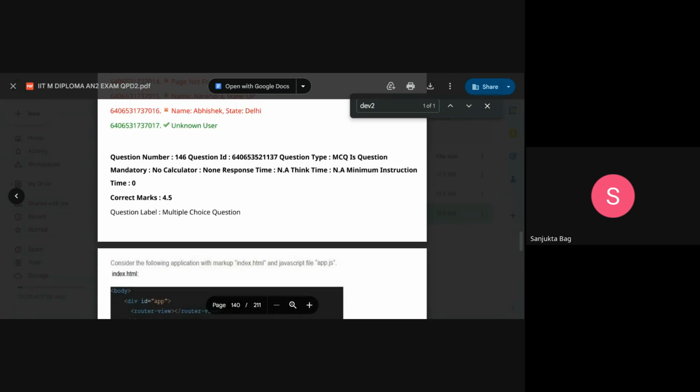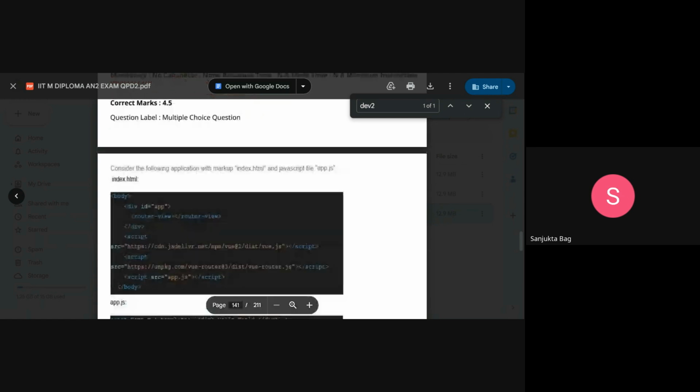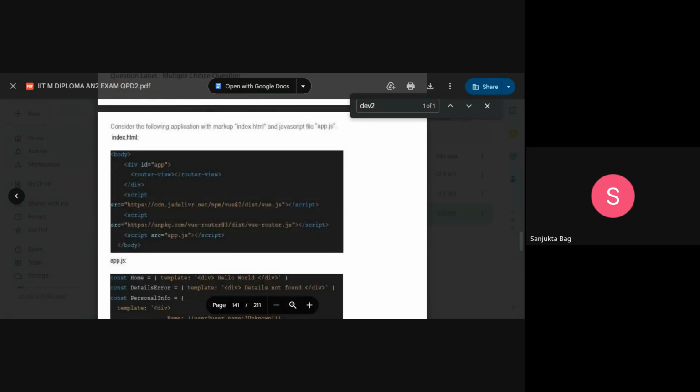Here, consider the following application with the markup index.html and JavaScript file app.js.